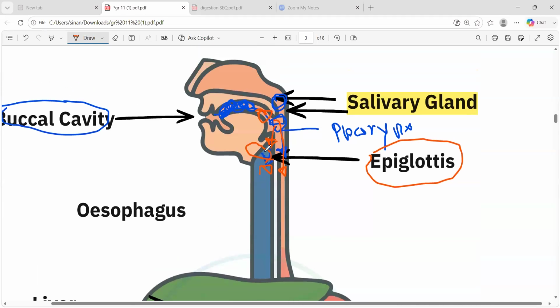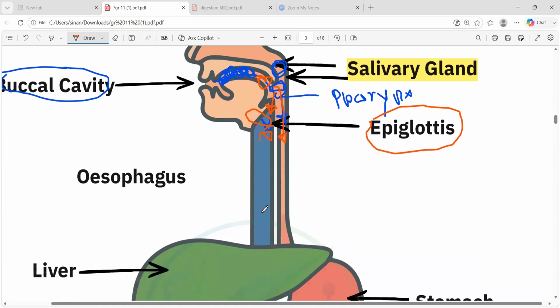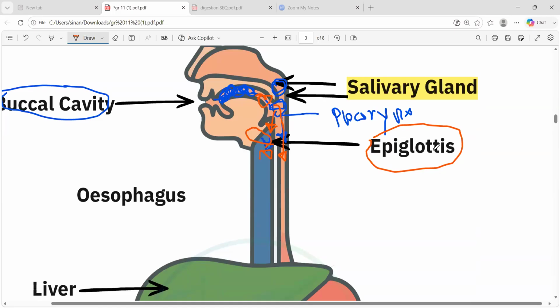Entering of food into the respiratory tube. Just remember the epiglottis as a gate. It is the opening gate for the respiratory tube, and it doesn't want the food to enter, therefore it moves down and closes the way.